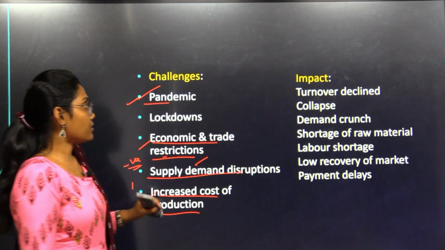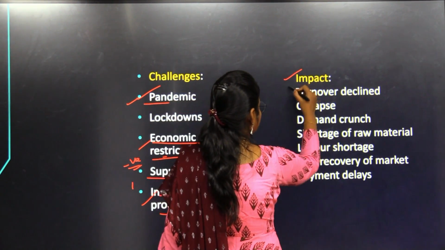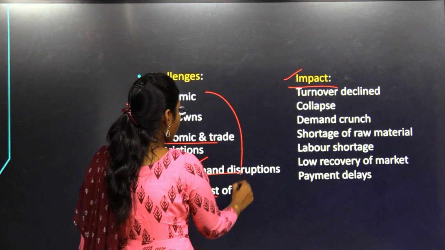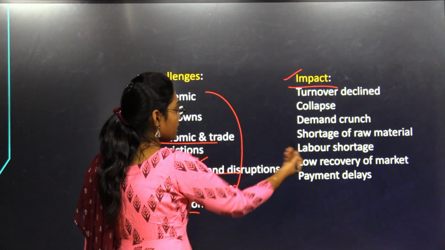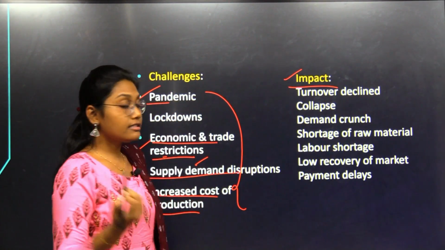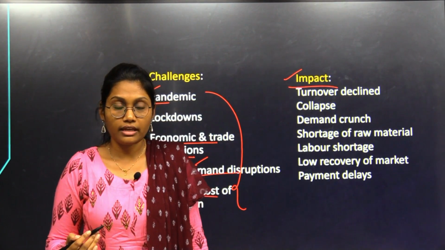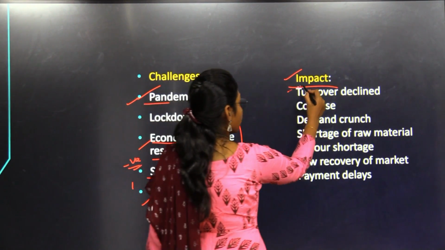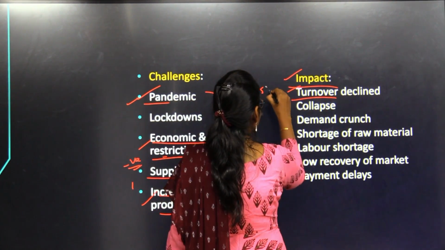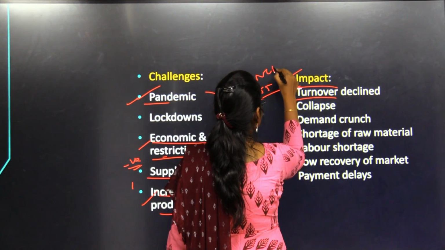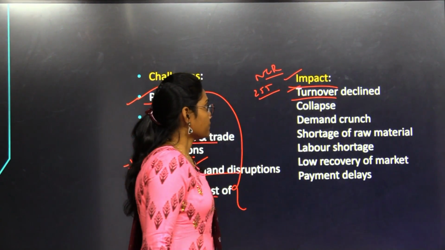In that scenario, if you can see the impact of all these factors on the MSMEs, it has declined their turnover. Recently, there was a study of 255 small firms of NCR and Uttarakhand.